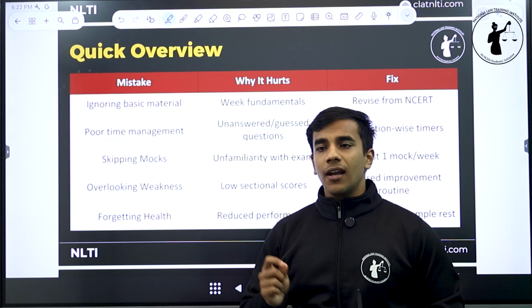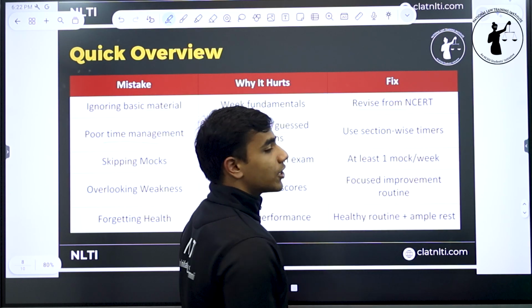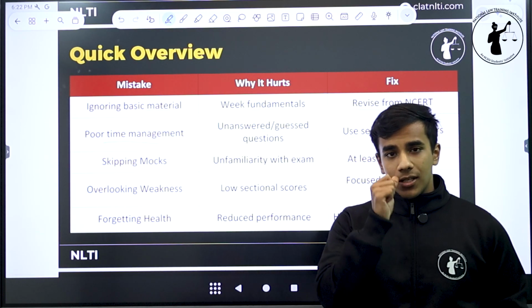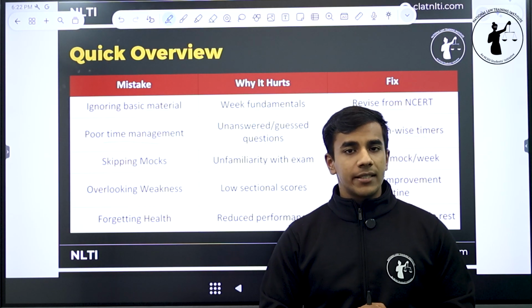So this is all resulting in unanswered or guessed questions in which you are blindly marking. The fix for this is to use section-wise timers, devote more time to complex questions like maths and English, and devote less time or minimal time to one-liners of computer basics and GK.